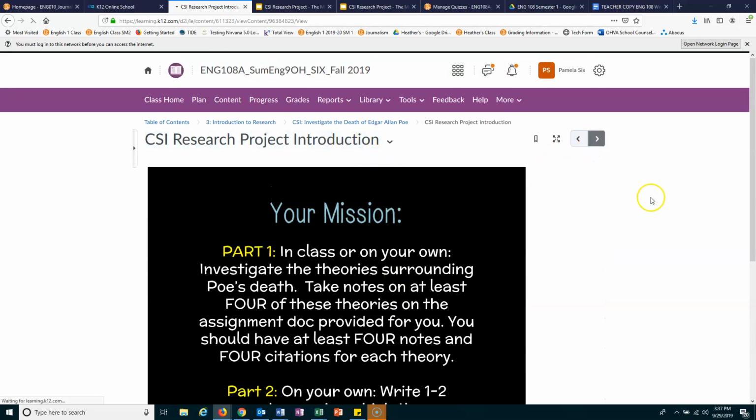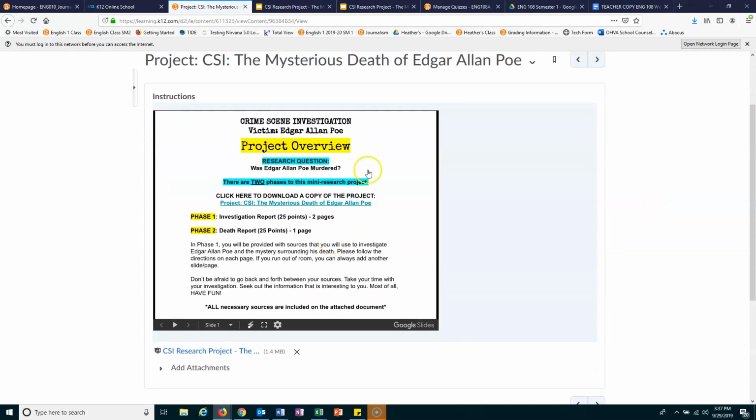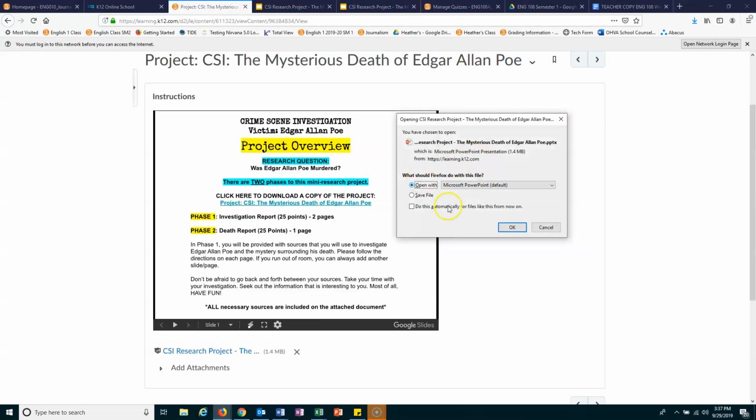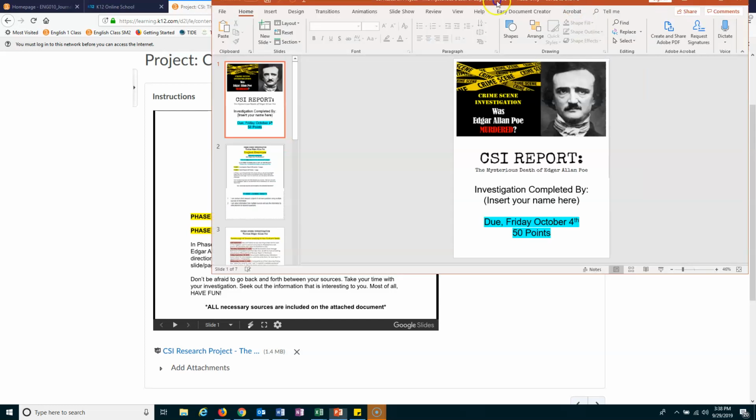I go through and click on to the next page there. You're looking at that last section. Those are just lesson pages that you're reading through. Then what you're doing is clicking on this assignment. It should come up in a PowerPoint, so you're going to open that up. It is a rather large PowerPoint because there are some pictures in there. But hold on, I'm pulling it over from my other screen.